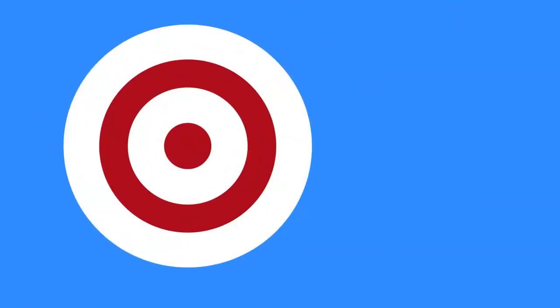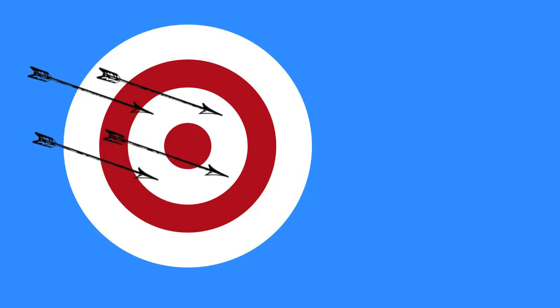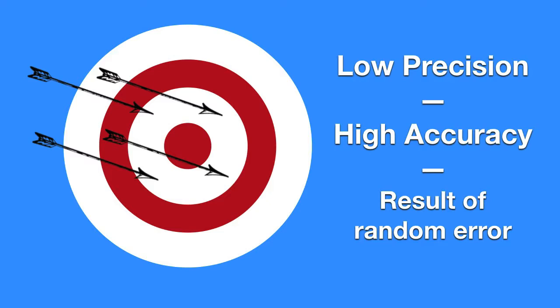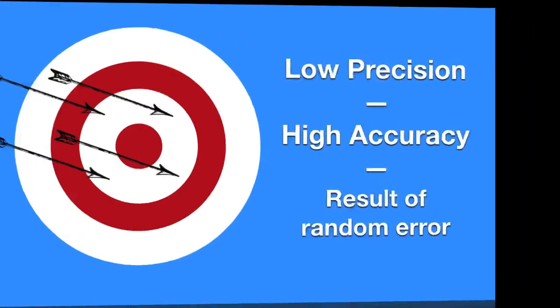Our next archer fires another set of 4 arrows. These are close to the bullseye, but they're kind of spread out. This would represent low precision because they're not tightly clustered together, but it does represent high accuracy, particularly since we can take the average of the 4 arrows and come close to the actual value that we're looking for. This is typically the result of random error.